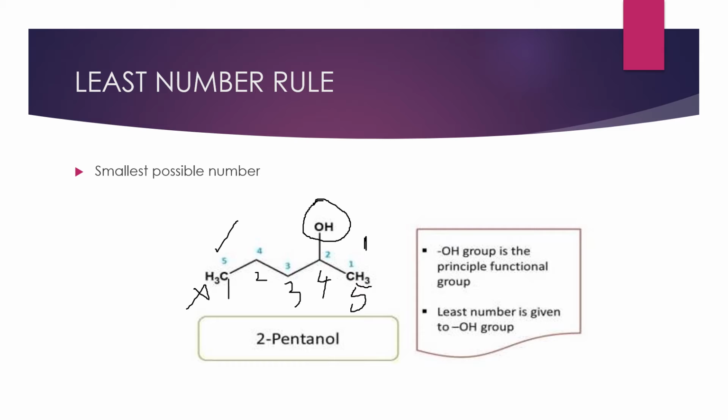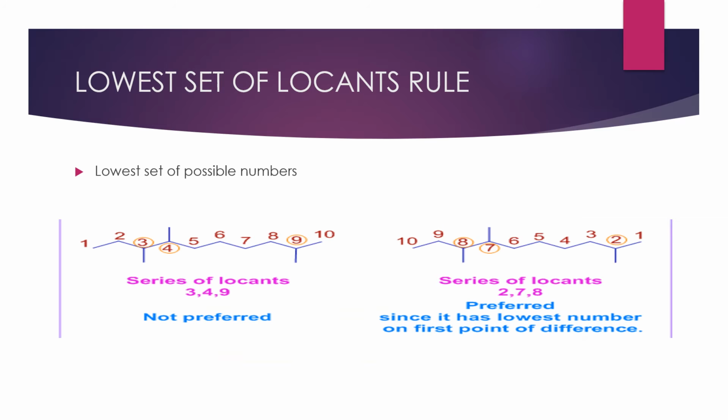Okay, so the number should be given less for the carbon which is having the substituent. Then lowest set of locants rules. Now in the before compound we have seen only one substituent. Then what happens if more substituents are there? From which side do we have to count?